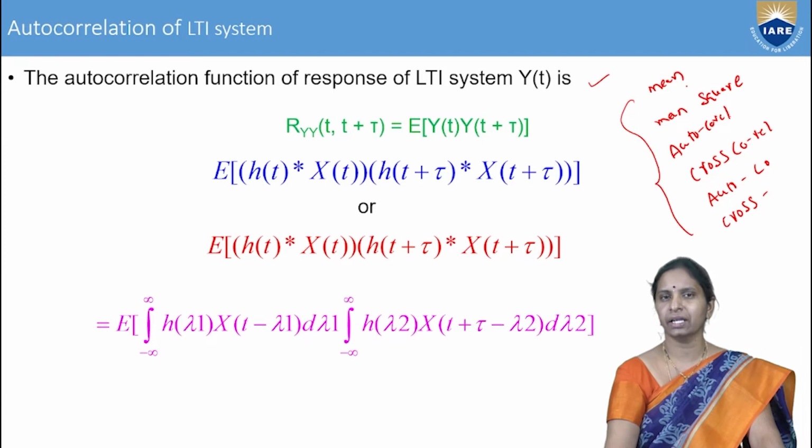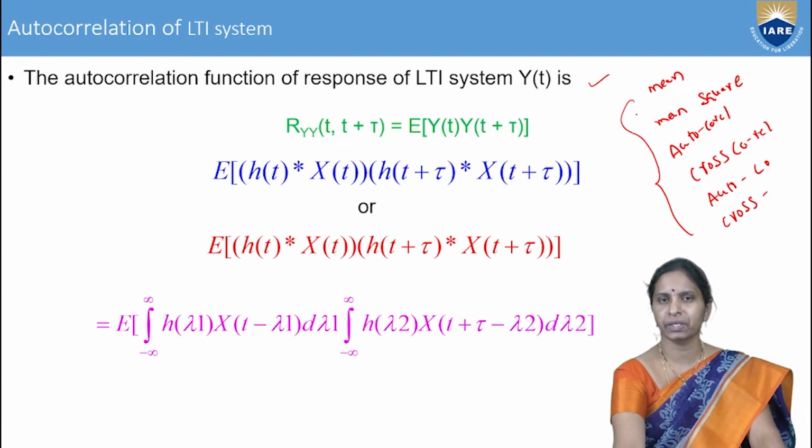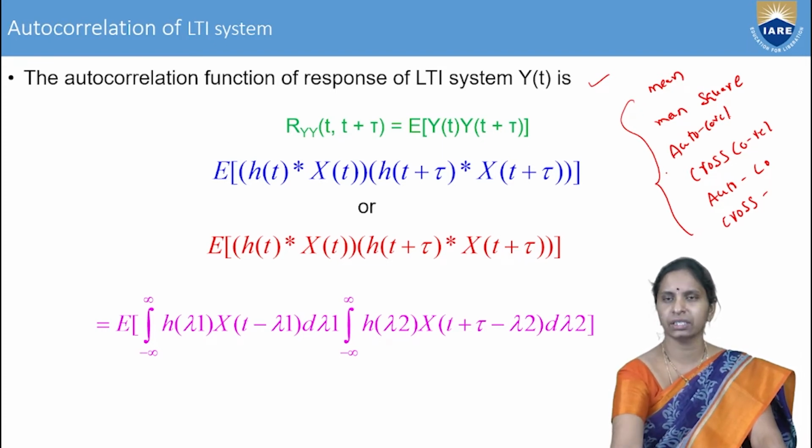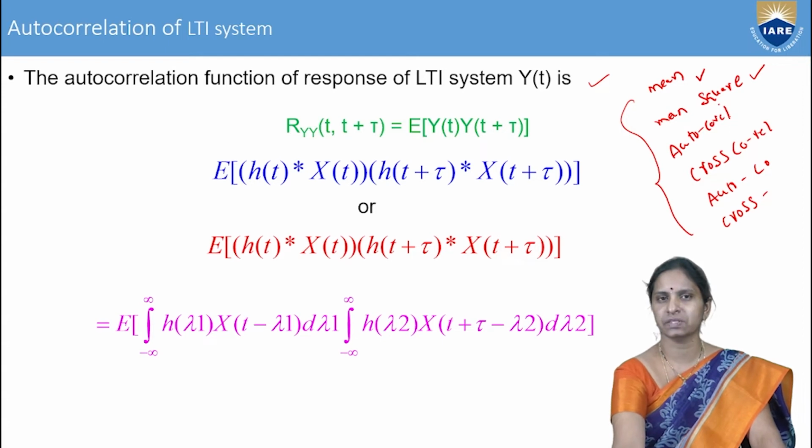You can calculate the statistical properties with respect to the random process. In the previous lecture, we calculated the mean of the response of the system, and then we calculated the mean square value of the response of the system.